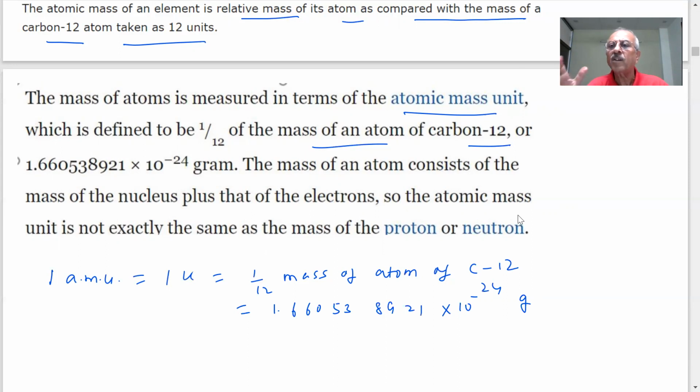They are neither created nor destroyed. That statement of Dalton is still valid, no problem. So we will continue more about this in the next lecture.